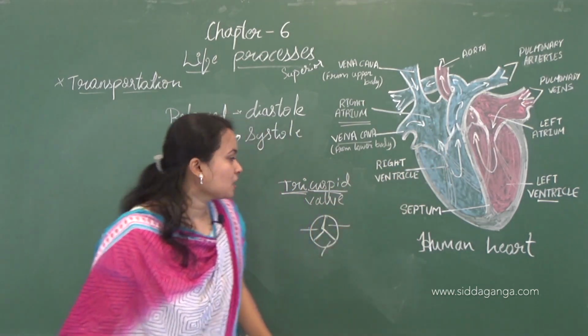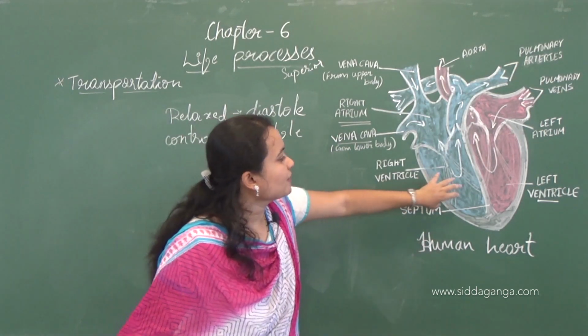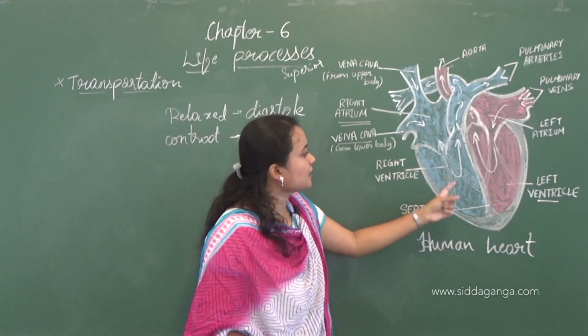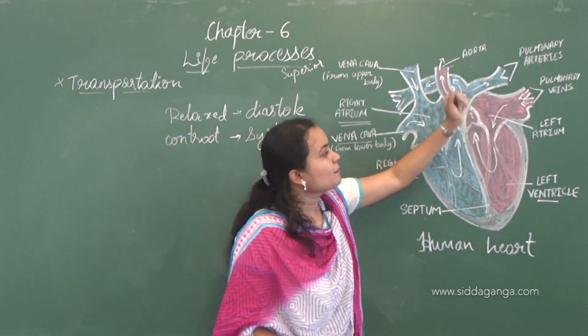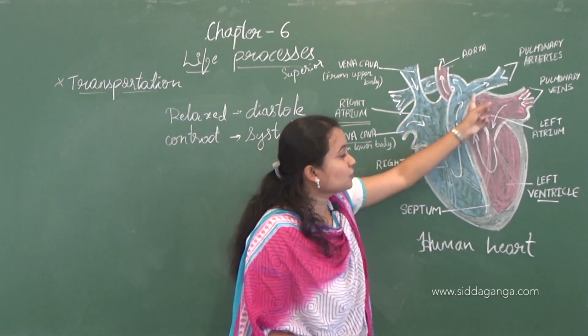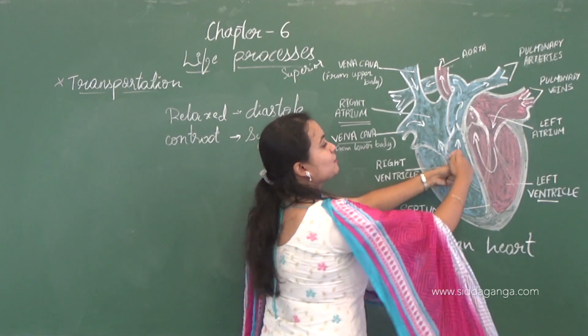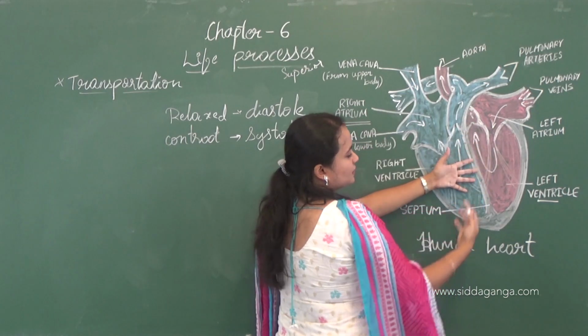Now here, when the ventricle systoles, when the contraction of the ventricle takes place, the blood will flow to the pulmonary artery. During this flow, when the systole takes place, the blood will flow here, but it will not come back when it is relaxed.